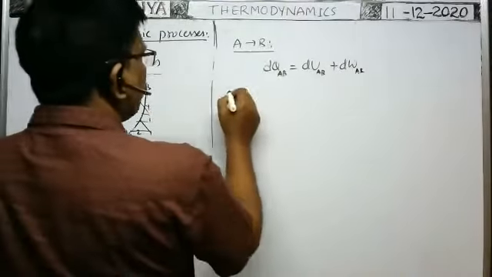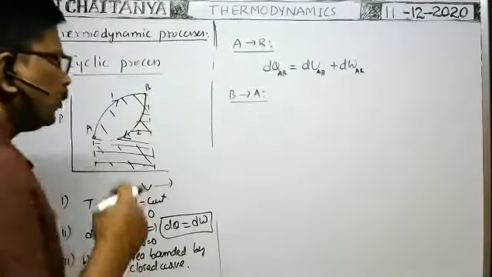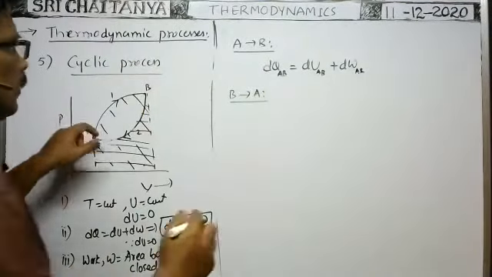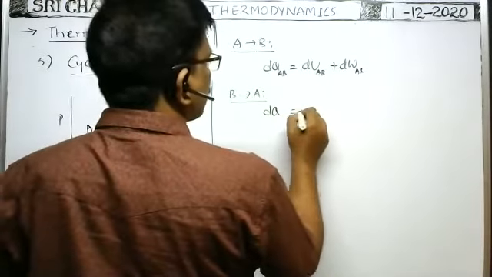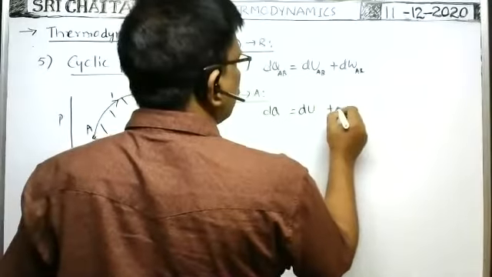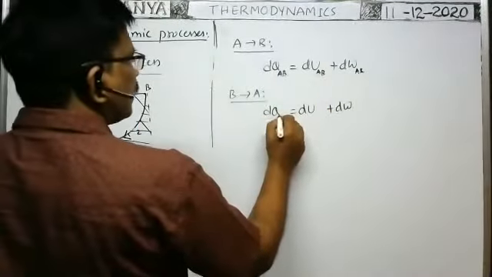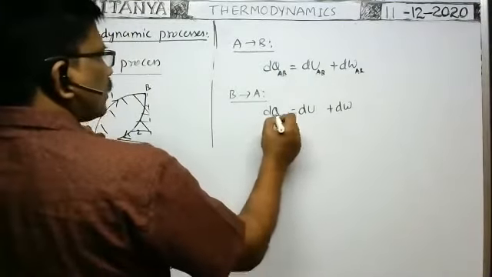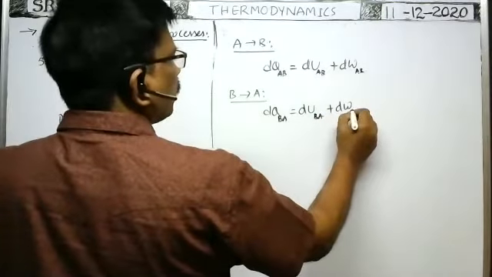When you consider the B to A process, according to the first law of thermodynamics, we write it as dU + dW like this only. But along the B to A process, the heat energy supplied is dQ_BA, the change in internal energy is dU_BA, and the work done is dW_BA.